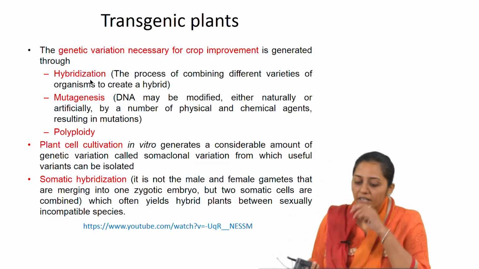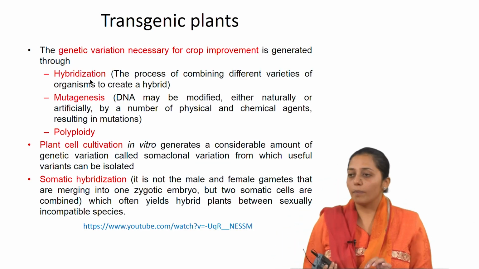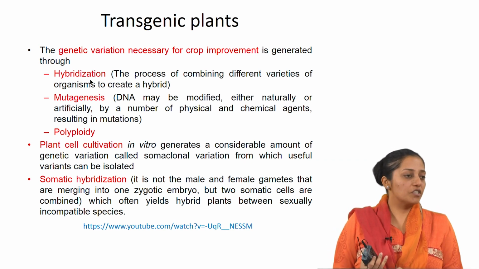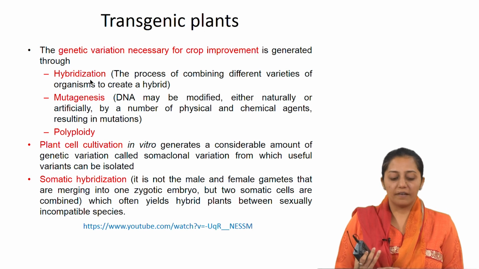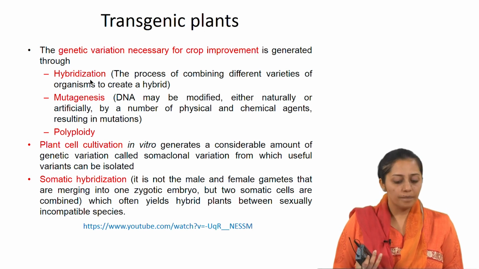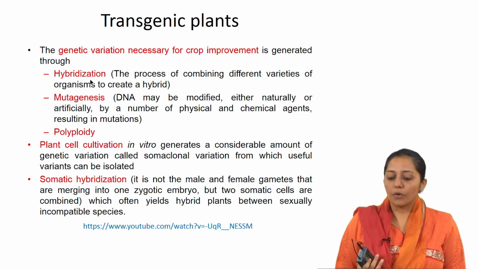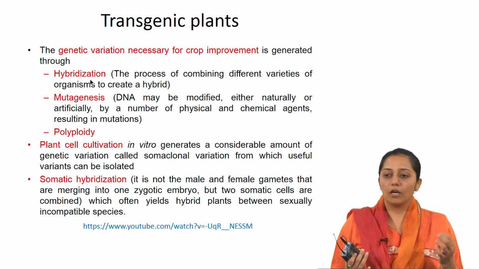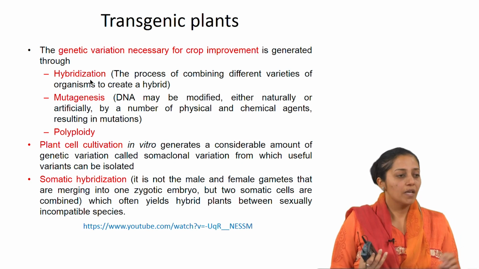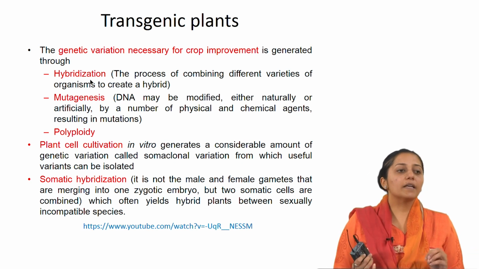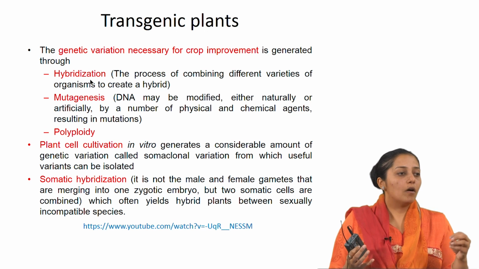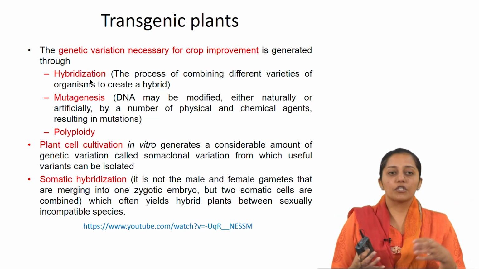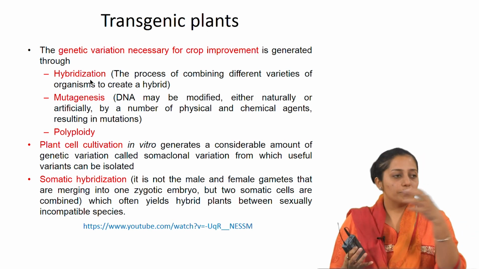So, genetic variation is necessary for crop improvement in agriculture. What are the different ways in which crop yields or their traits are improved? Hybridization. Now, what is hybridization? It is the process of combining different varieties of the same plant, such that you then select the hybrid lines which will have the combination of the good traits of both the varieties.